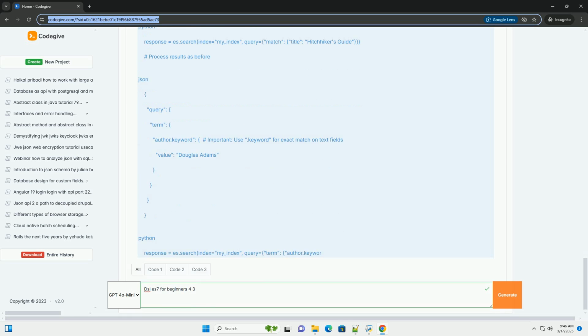8. Index management. Creating and deleting indexes. We already saw how to create an index. Here's how to delete one. Index settings. Index settings control various aspects of index behavior, such as the number of shards and replicas. number_of_shards, the number of shards that an index should be divided into.